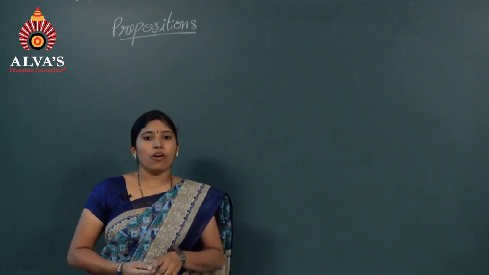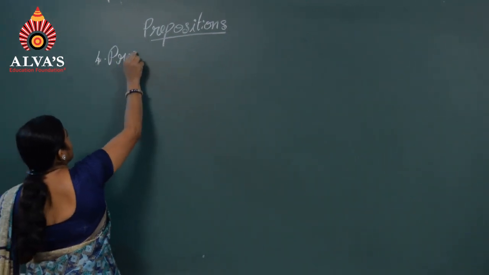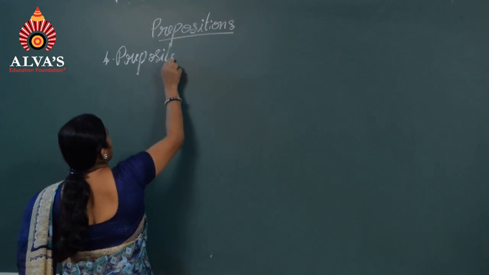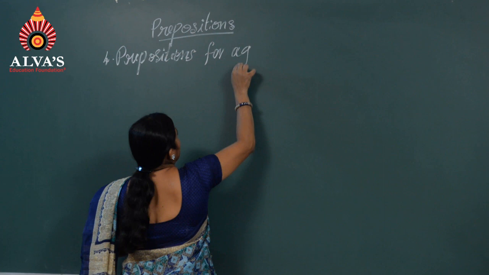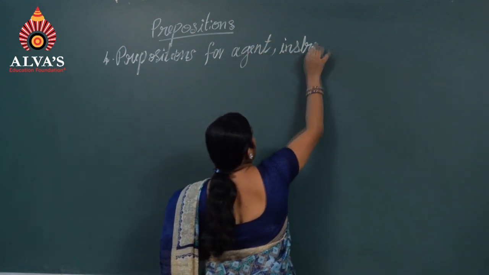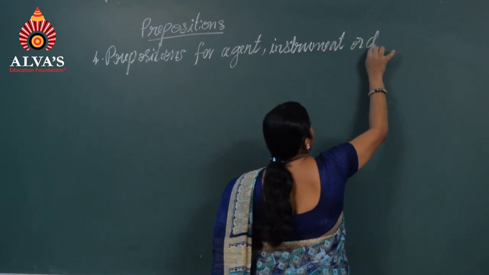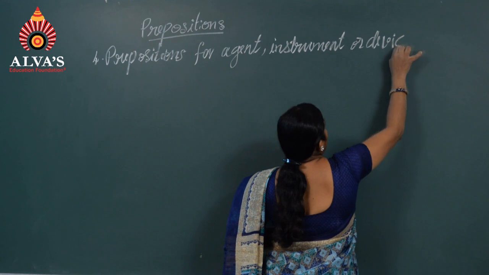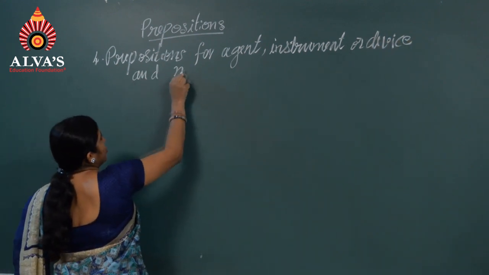The last one, number 4, prepositions for agent, instrument or device, and machines.